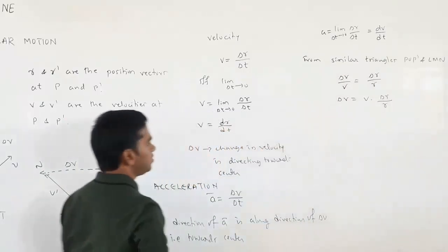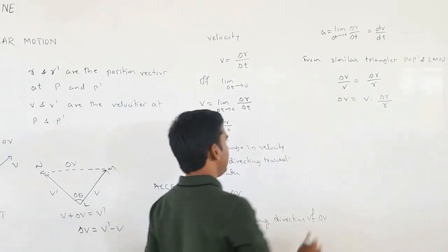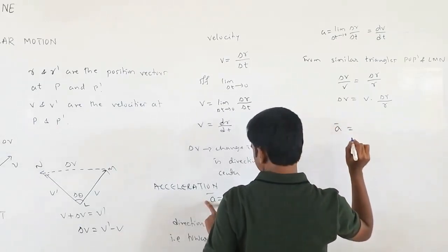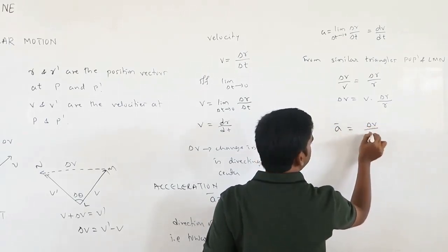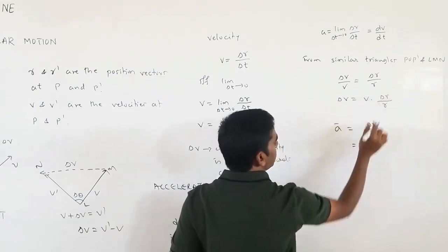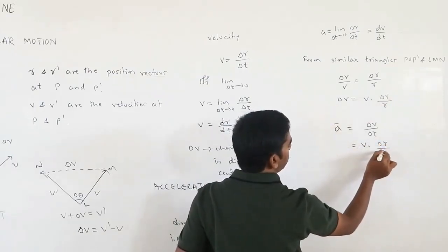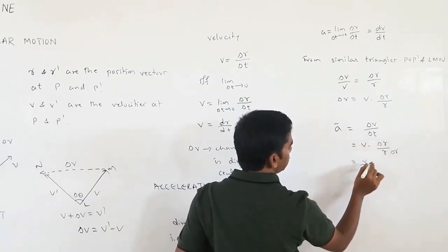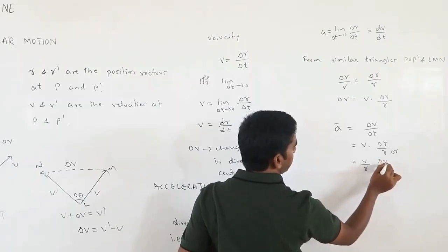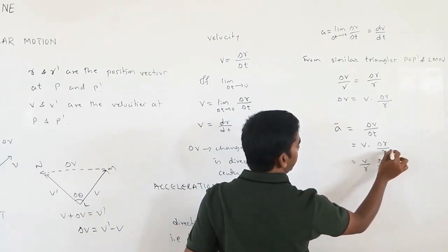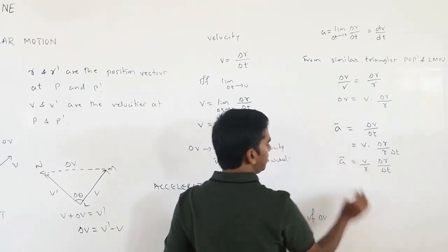Now I will substitute that in the average acceleration. So average acceleration is equal to delta V divided by delta T. So what is delta V? Delta V is V into delta R divided by R. Delta T is there as it is. So V by R we will take on this side, so this is delta R divided by delta T. So this is what average acceleration.